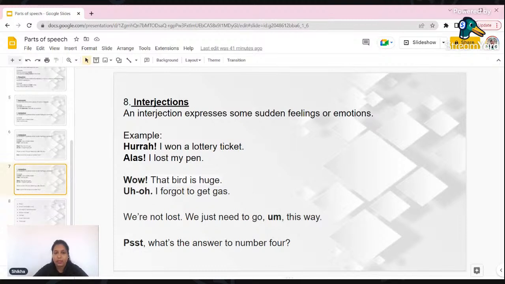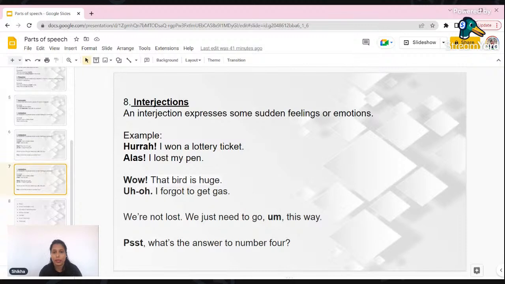Okay, जैसे आप हिंदी में बोलते हो, ओह मेरे पैर में लग गया, ओह. Okay, ये जो वर्ड है, this word tells us that something happened. Okay, maybe you got hurt, or you are expressing something. Okay, so when we use certain words to express our feelings or emotions, those words are known as interjections in English.